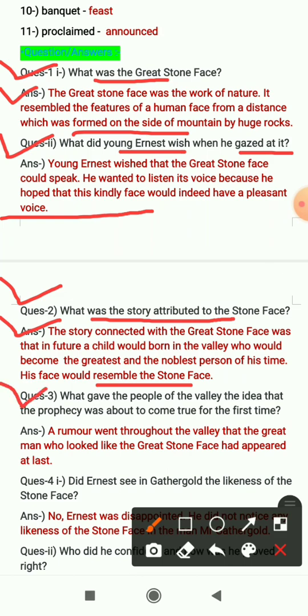Question number 4 is, what gave the people of the valley the idea that the prophecy was about to come true for the first time? Answer will be, a rumor went throughout the valley that the great man who looked like the great stone face had appeared at last. So there was a rumor in the valley that a great man whose name was Mr. Gathergold had appeared in the valley and who looked like the great stone face, who resembled the great stone face.